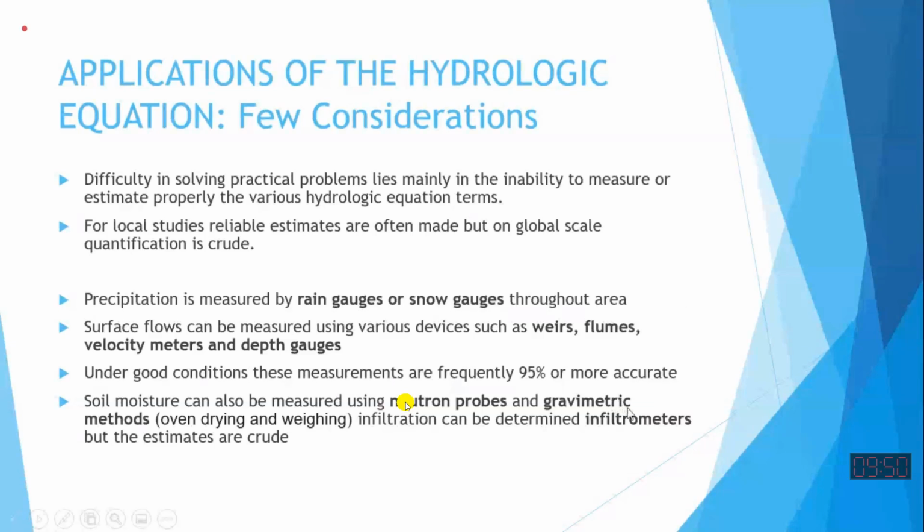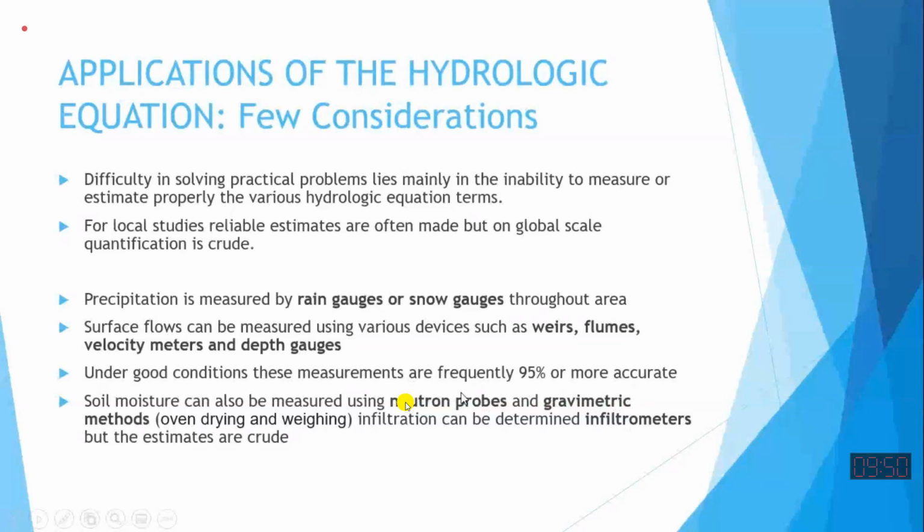Sometimes soil moisture we have to estimate to see the change of the storage in the soil. So the moisture content methods that have been told to you in class, using the oven method, which we call the gravimetric method, can be used to estimate the soil moisture today, tomorrow, day after tomorrow, and to have the idea how much is the storage change in the soil. Sometimes we use neutron probes. This is the modern apparatus.